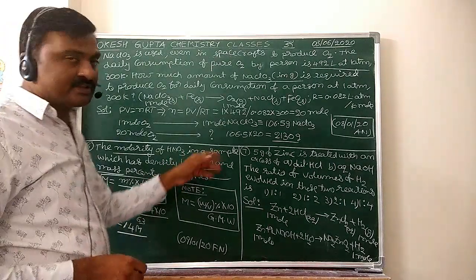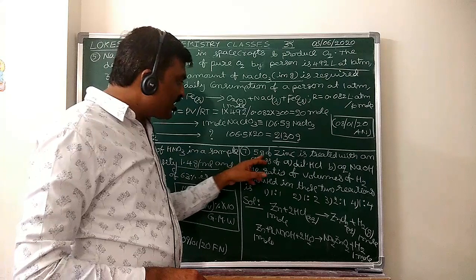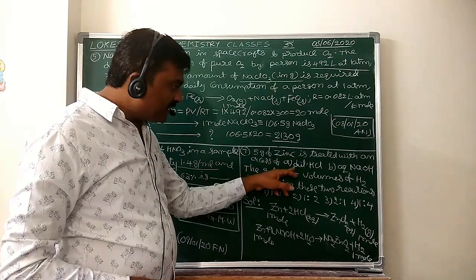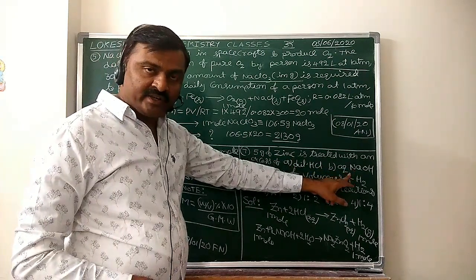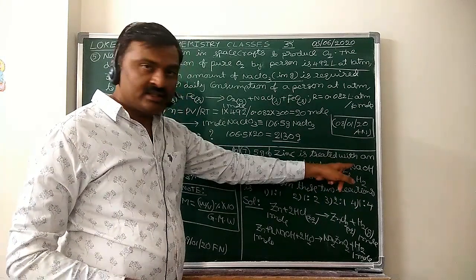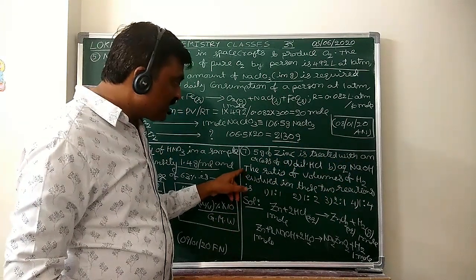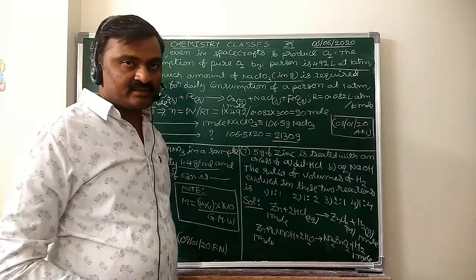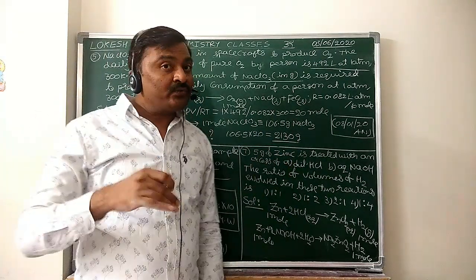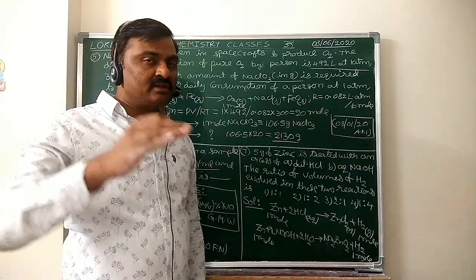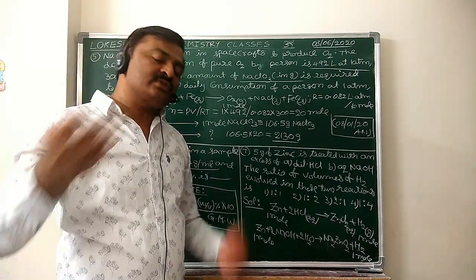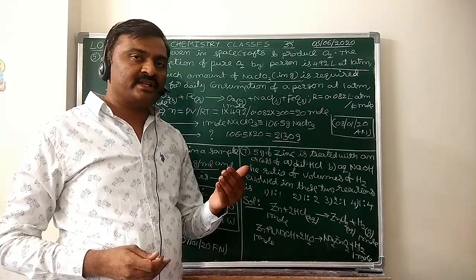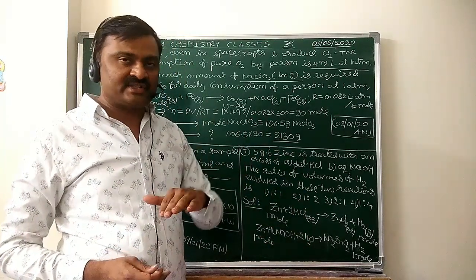Next, come to the seventh question, the last question. 5 grams of zinc is treated with an excess amount of dilute hydrochloric acid and with excess of dilute NaOH. This one acid, this one base. The ratio of the volume of hydrogen gas evolved in these two reactions is... now see, here zinc is an amphoteric metal. Zinc oxide is amphoteric, right? So that's why we can say it is an amphoteric metal. Amphoteric metals can displace hydrogen gas both from acids and from bases also.